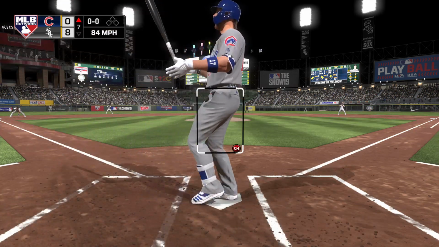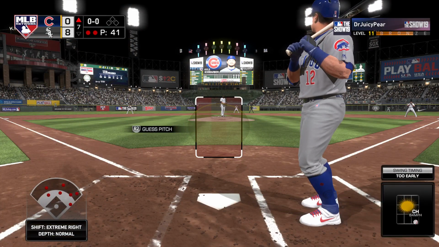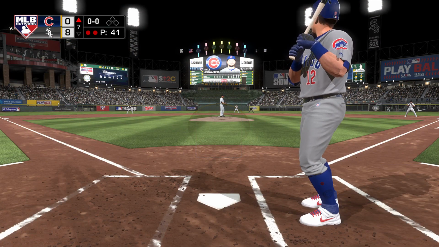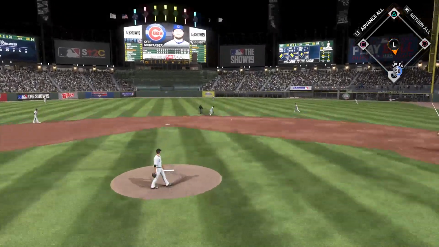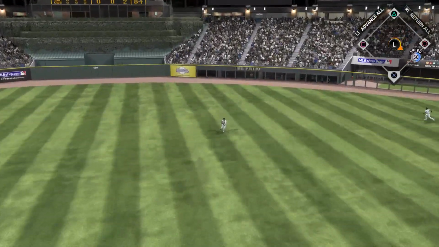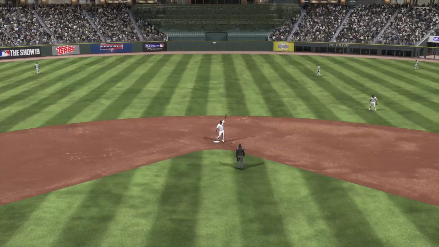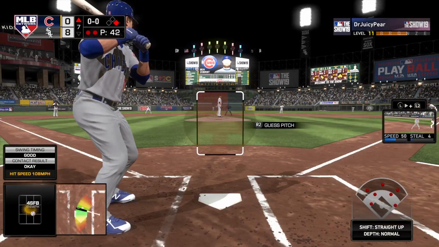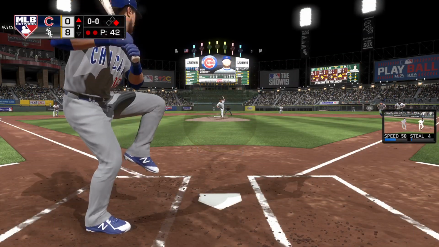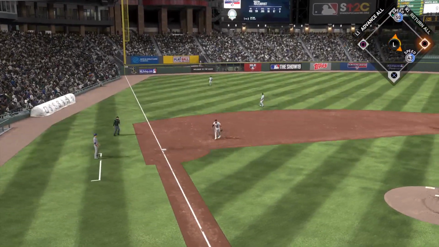Struck him out. Struck him out again, I should say. His 3rd punch out of the game. Now batting. Here comes the first pitch. On the ground and right at the shifted infielders. That's through, and he's got his first base hit. He's 1 for 3. Digging in, Ben Zobrist. He's working on a 1 for 2 game so far. Grounded to 3rd. Oh, and he can't pick it up cleanly.